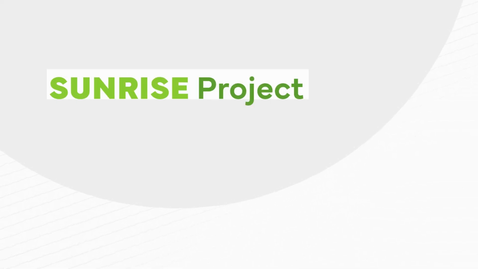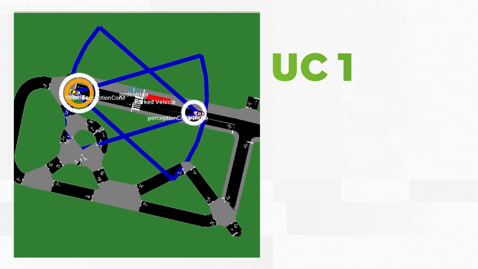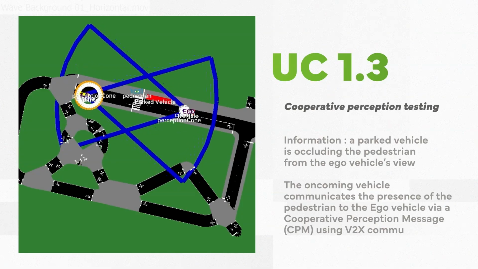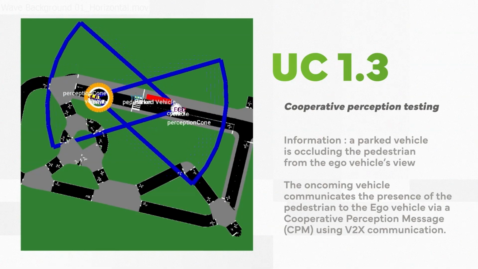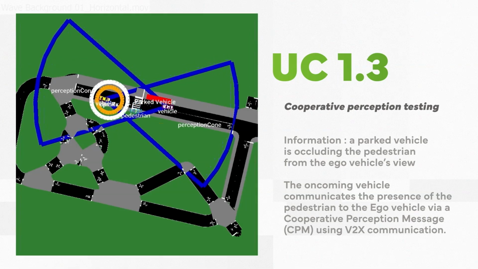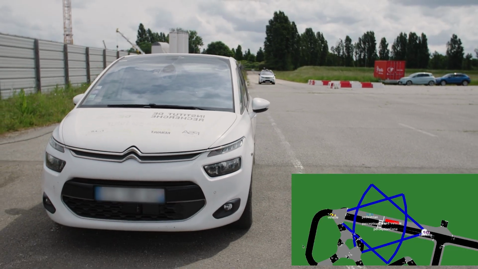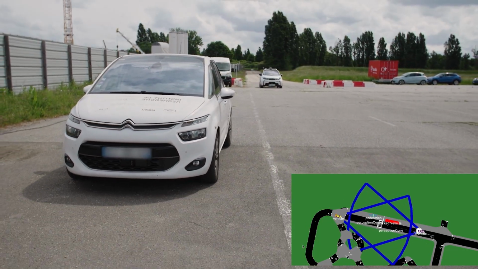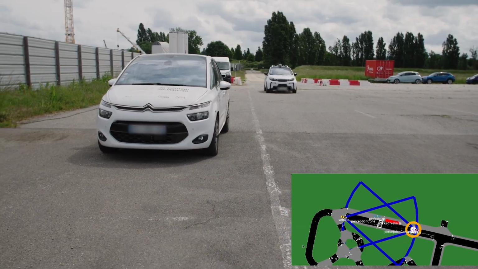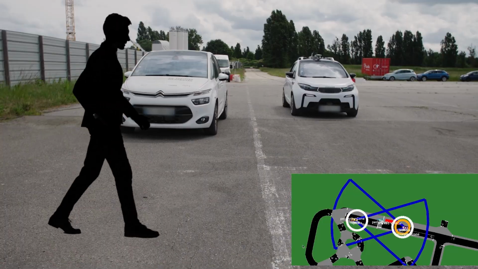In this video, we test the behavior of the ADS vehicle in a realistic urban scenario. As the real ADS vehicle approaches a pedestrian crossing, a critical hazard remains hidden. A pedestrian stands behind a parked car, completely occluded from the ego vehicle's line of sight. Meanwhile, in the virtual simulation running in parallel, an oncoming vehicle equipped with enhanced perception capabilities detects the pedestrian early.